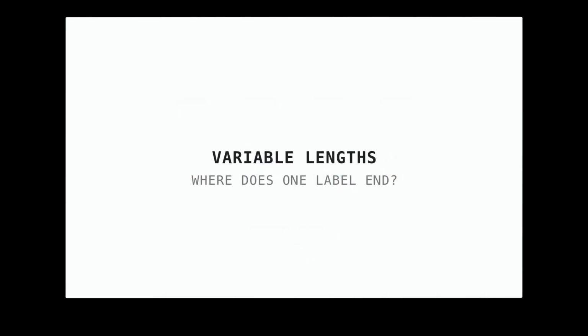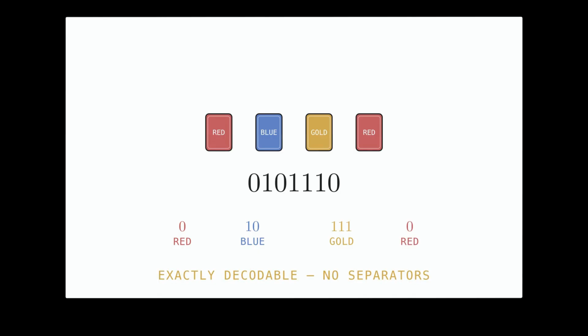Variable lengths raise a problem. Where does one label end and the next begin? Test a sequence. Red, blue, gold, red becomes 0, 1, 0, 1, 1, 1, 0. Remove the spaces. The receiver reads 0, red, then 1, 0, blue, then 1, 1, 1, gold, then 0, red. The exact sequence comes back without separators.